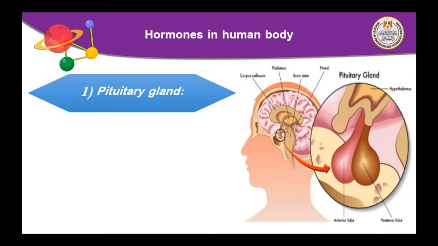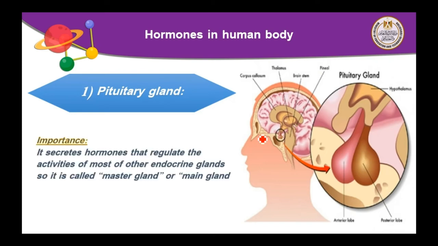In the previous slide we talked about the location of the pituitary gland and its description. Now we will talk about the importance of the pituitary gland. The pituitary gland is one of the main glands in our body, as it secretes hormones that regulate the activities of most of the other endocrine glands. So the pituitary gland has 2 names. One of them is master gland and the other is main gland.